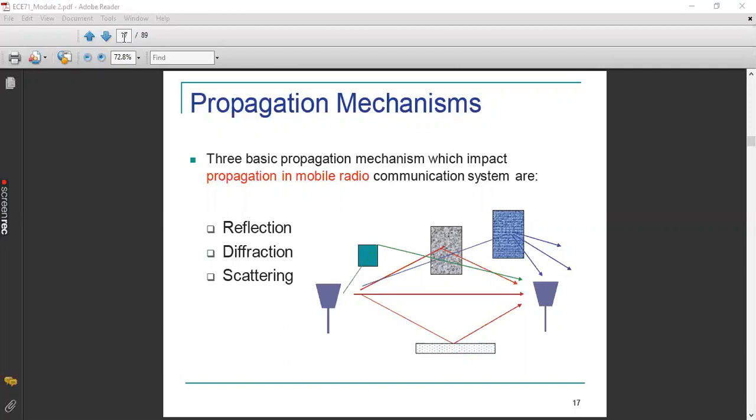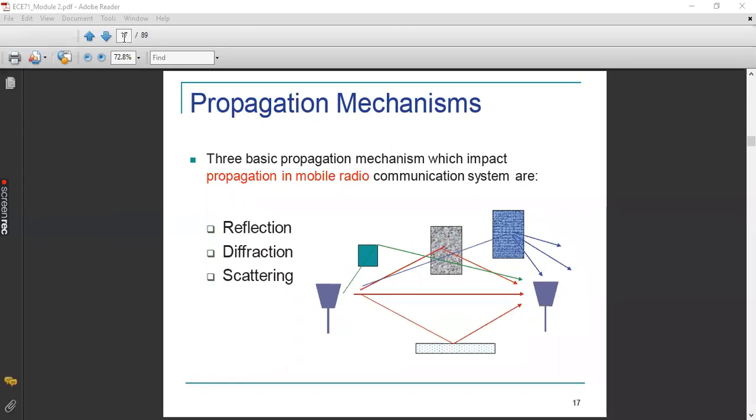The concept behind multipath propagation is that because of the scattering, diffraction, and reflection, the radio waves will be traveling through different paths, and ultimately they will be reaching the receiver. Finally, because of the cumulative effect, we will have less power at the receiver. That is what is called multipath fading. So this is a very important question for your CIE: what are the different propagation mechanisms, and explain each.